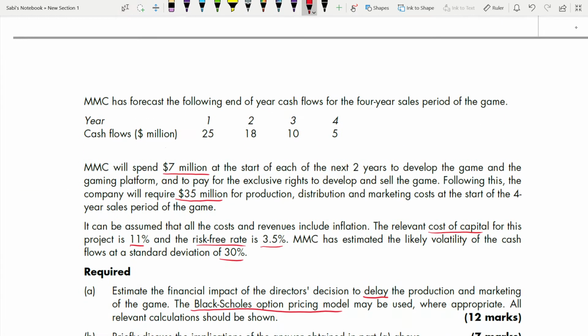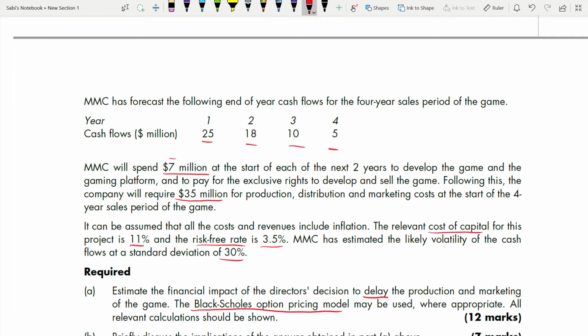So they are taking all these inflows. Even though it says here 1, 2, 3, 4, they are saying MMC has forecast the following end-of-year cash flows for the 4-year sales period of the game. Before that, for 2 years they will develop the game, so they will spend 7 million in the first year and the second year.